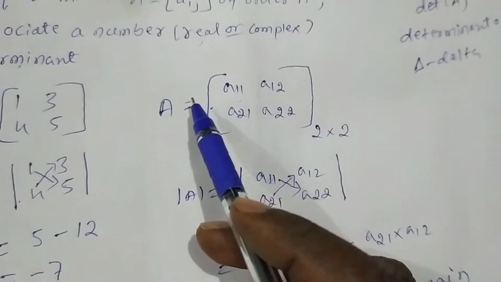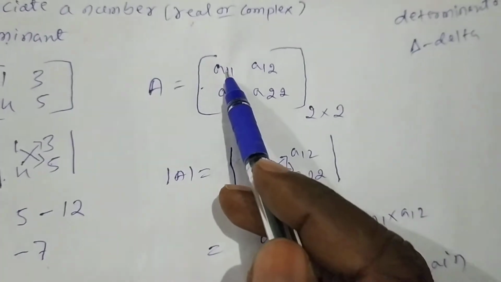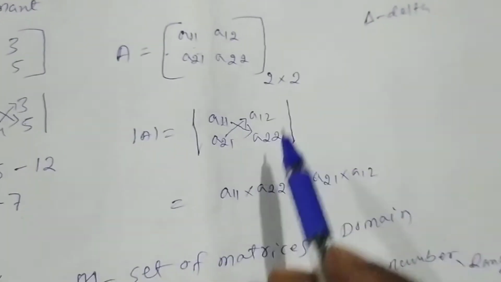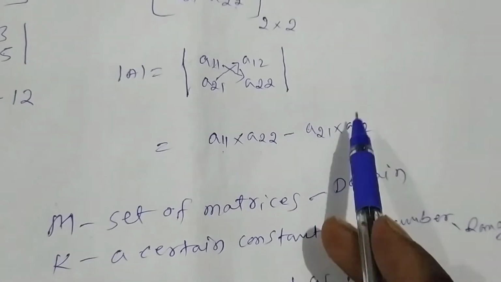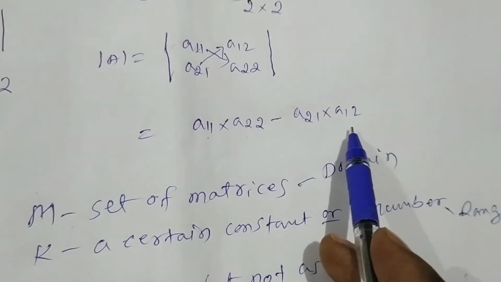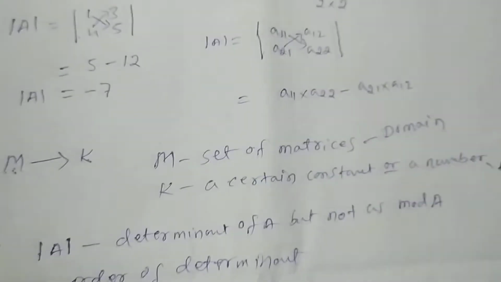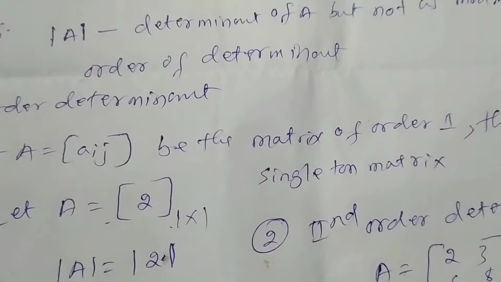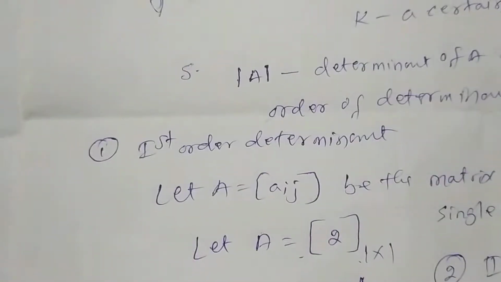In general, I already told you how we can solve a second order determinant: A11 into A22 minus A21 into A12. This is the value of the second order determinant. Okay, now